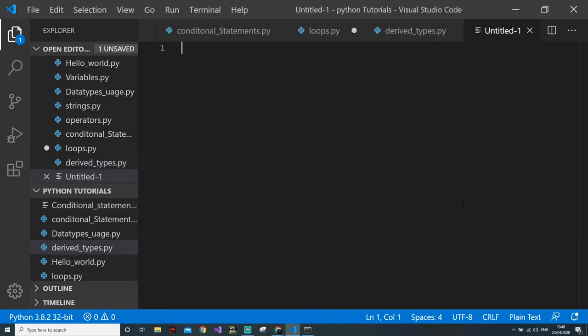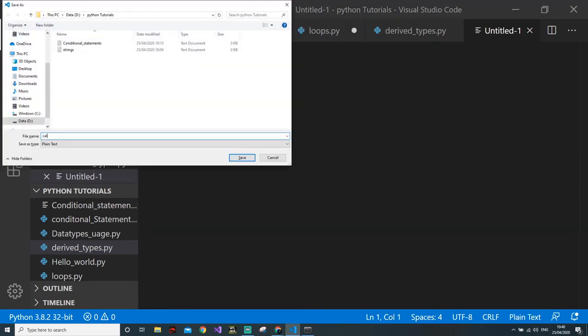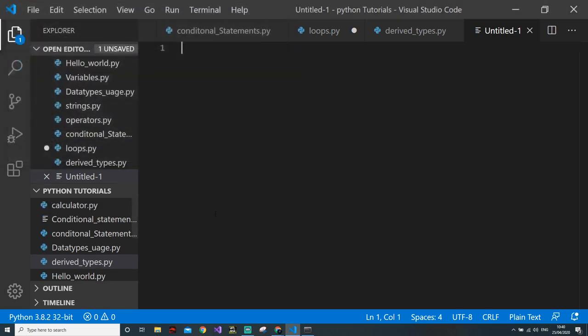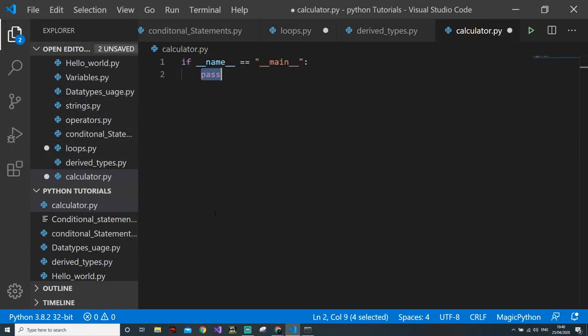Sometimes a program doesn't work, I don't know why. So I would say calculator. So we actually will create a calculator. That's much better. Okay. So this will be the basic program, which will use multiple things.